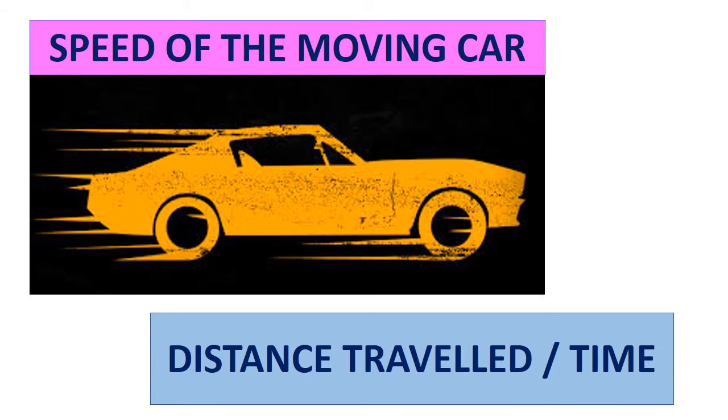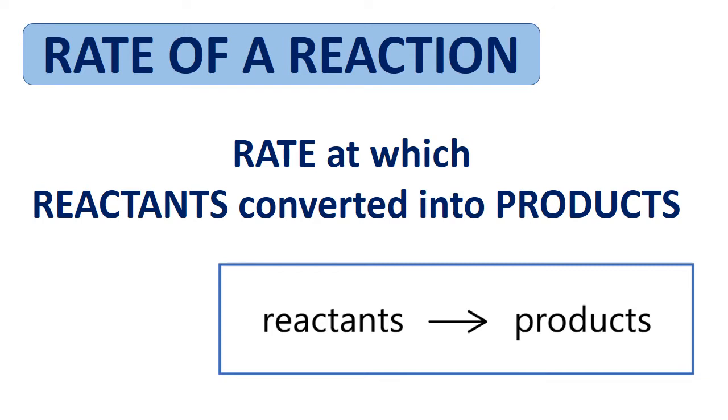Do you think in the same way we can determine the rate of a chemical reaction? First, we shall see what is meant by the rate of a reaction. The rate of reaction is the rate at which the reactants are converted into products.